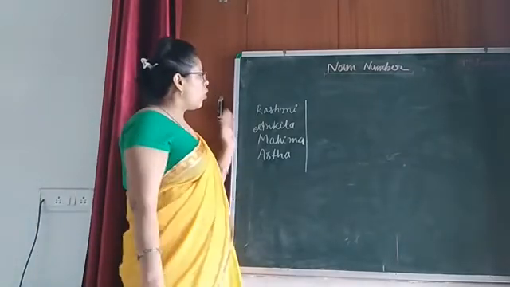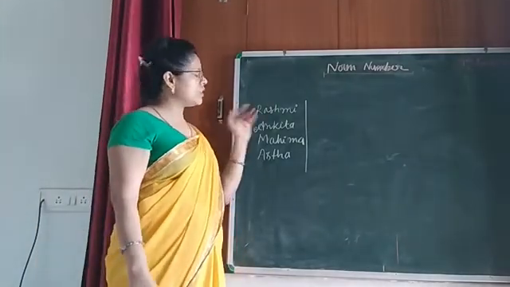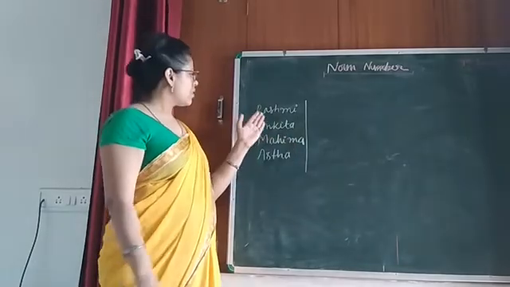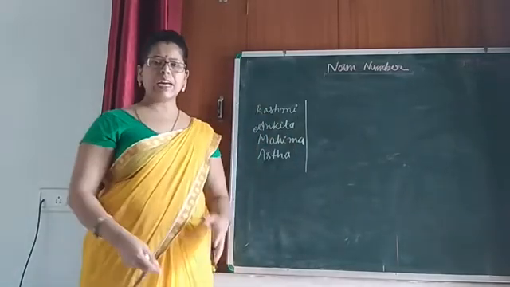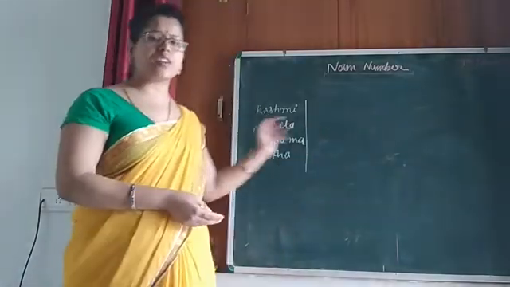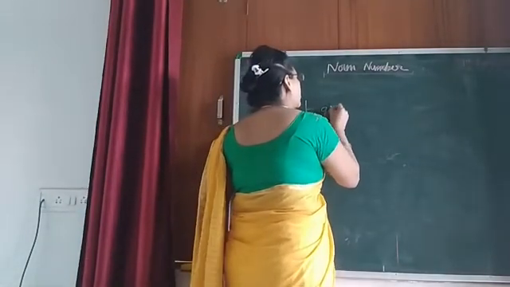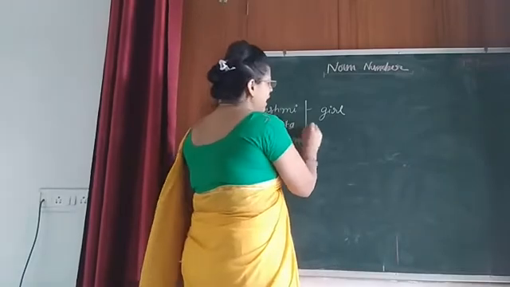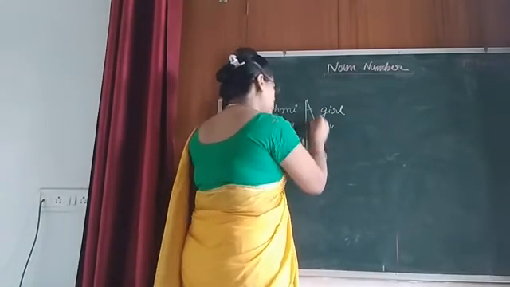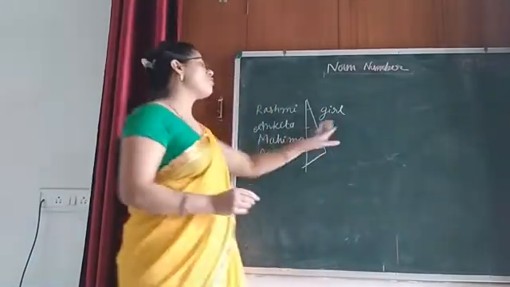Now tell me, what is the gender of this girl? Rashmi. By name itself, you know she is a girl. Okay. So she is a girl. Very good. Now Ankita is also a girl. And these all are names of girls.